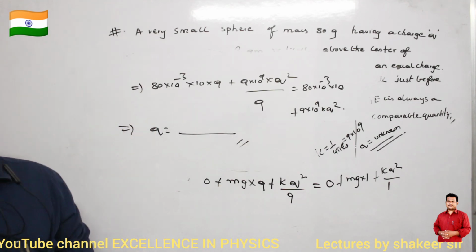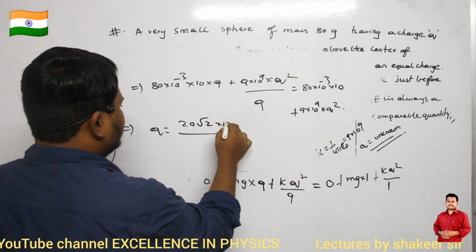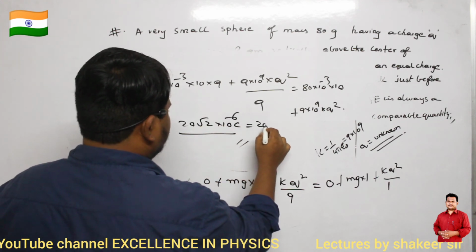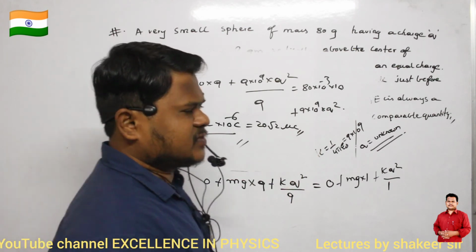That's all. If I solve this, the Q value which you should get is 20 root 2 microcoulombs. 20 root 2 micro means 10 power minus 6 coulombs, or you can just write 20 root 2 microcoulombs. So this is the answer which you should get. Okay, come on.